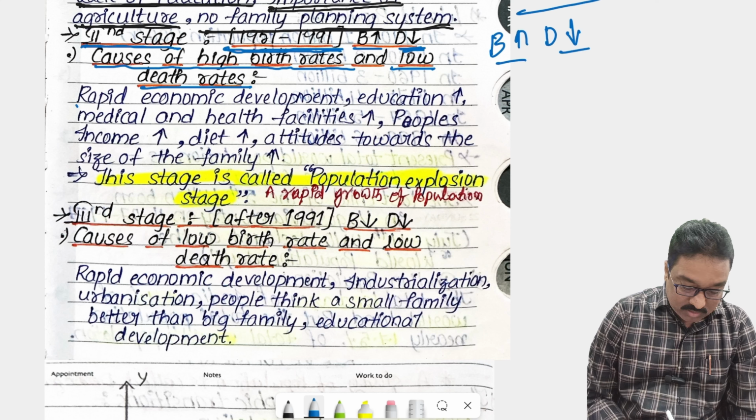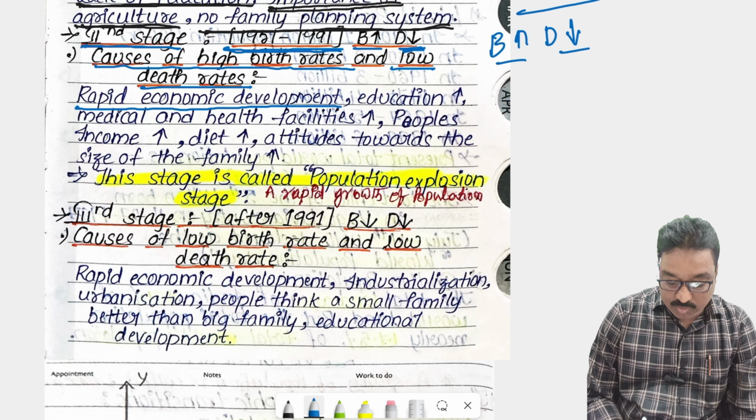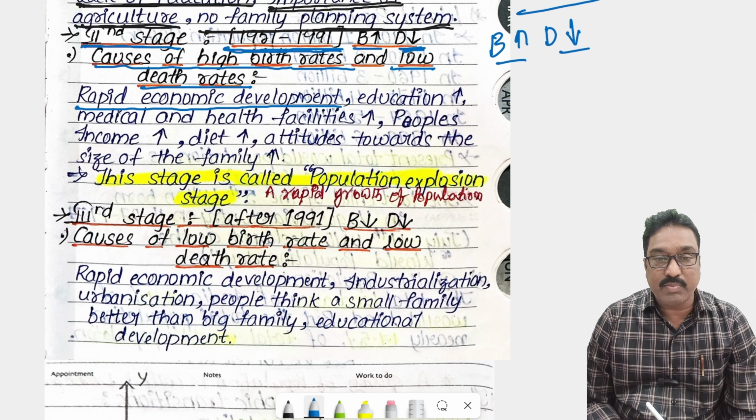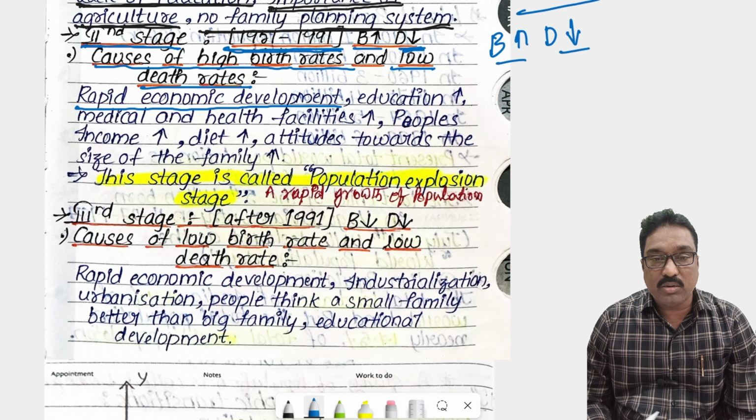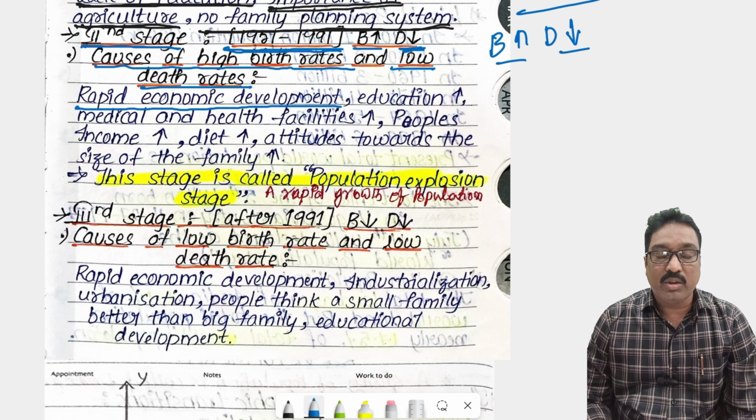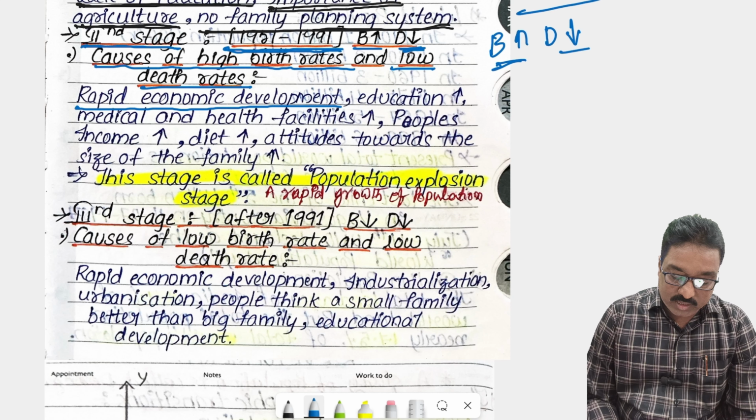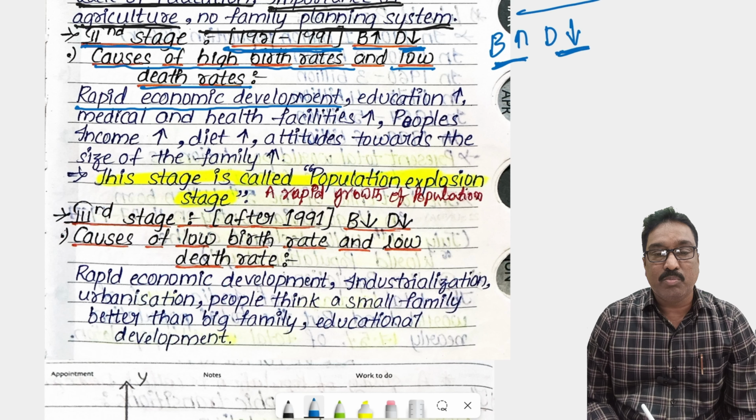First one, rapid economic development after 1951, after we got independence. There were a lot of changes. Agriculture development, industrial development, service sector development. Automatically, if there is good development, people's income also increases. They have no financial problems, so their birth rate increases but the death rate declines. People take proper precautions, health facilities and medical care.